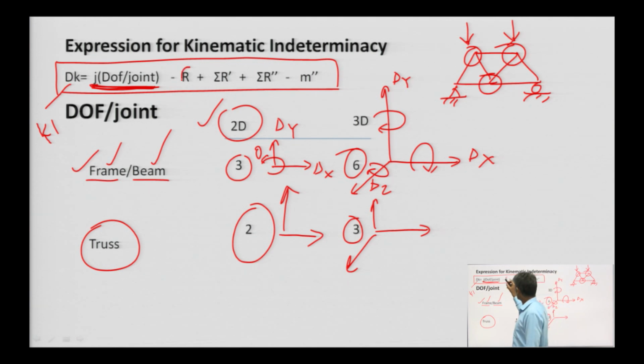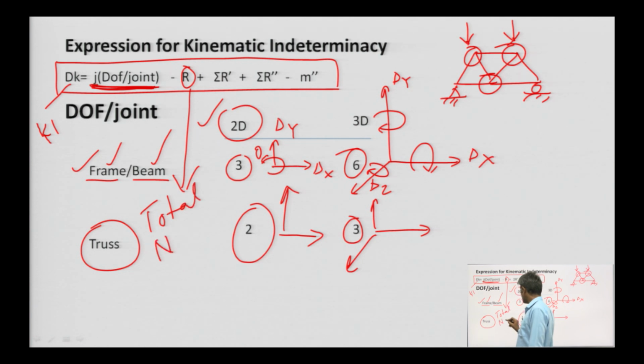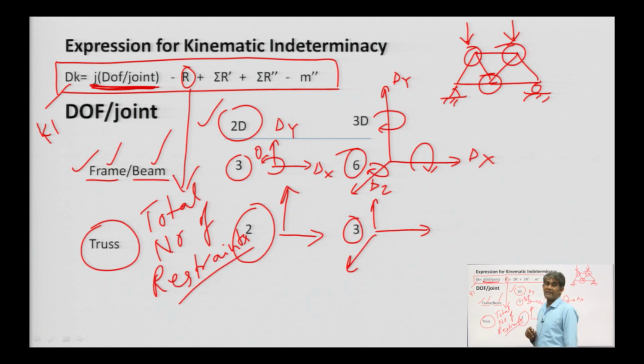The next thing is capital R. What is R? R is the total number of restraints. What are restraints? Restraints are the support reactions present in the structure. Suppose this is the truss, then what will be the value of R in this case? Vertical reaction and horizontal reaction.